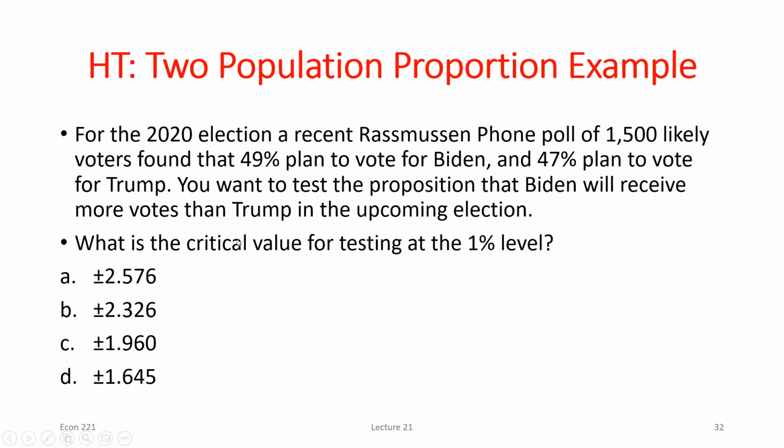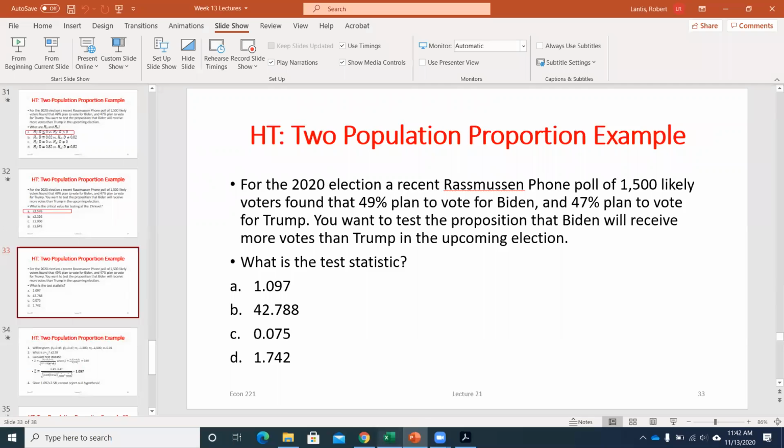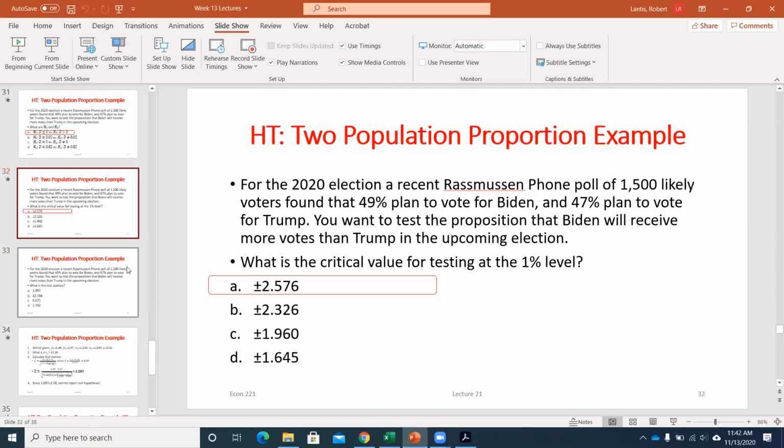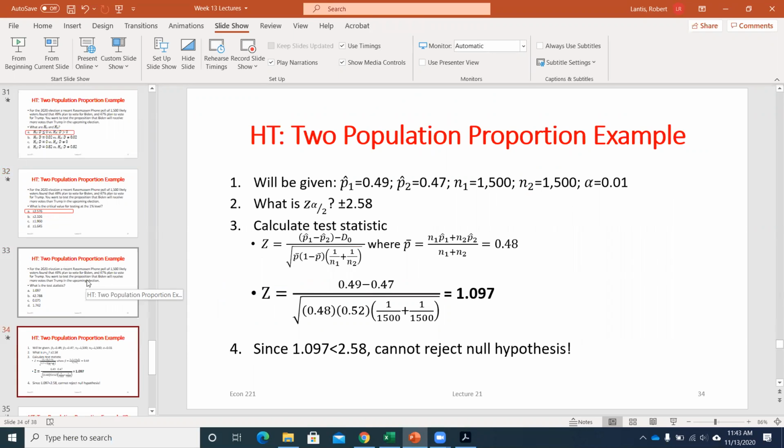So what would my critical values be? Well, I'm still using the standard normal distribution. If I want the critical value at the 1% level, I could go back to the work we were doing in Excel and ask what's the critical value at the 1% level? Wait, why did I have this? This isn't right, this is for a two-tailed test. There we go, because I have this set up as a two-tailed test. Well, that would change things a little bit. So let's say, did I do the rest of this for a two-tailed?